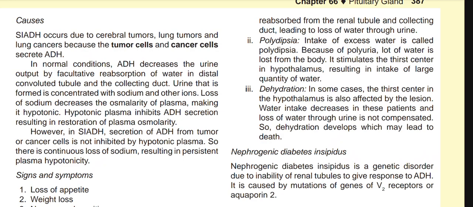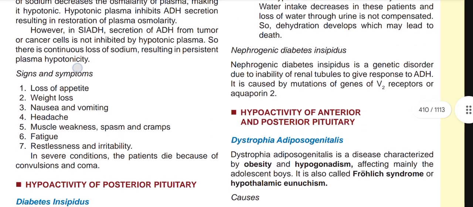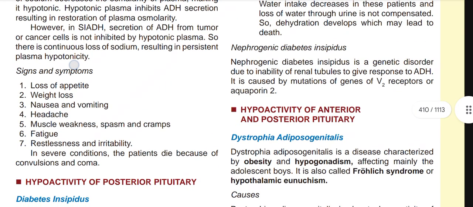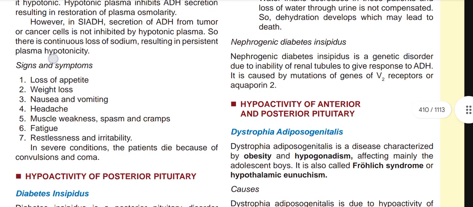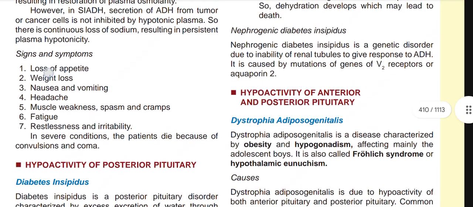Number 3, dehydration. In some cases, the thirst center in the hypothalamus is also affected by the lesion. Water intake decreases in these patients, and the loss of water through the urine is not compensated. So dehydration develops, which may lead to death. And nephrogenic diabetes insipidus is a genetic disorder due to inability of renal tubules to give response to ADH. It is caused by the mutation of genes of V2 receptors or aquaporin 2.